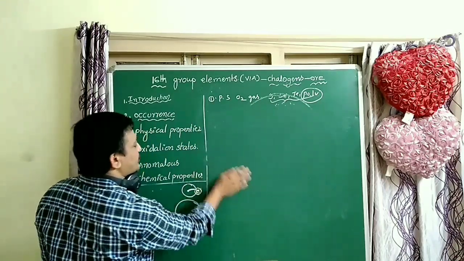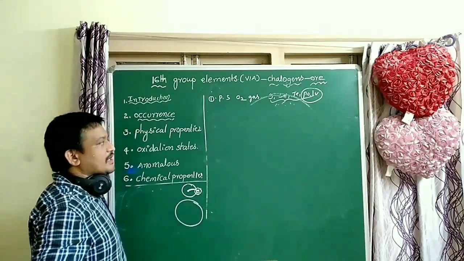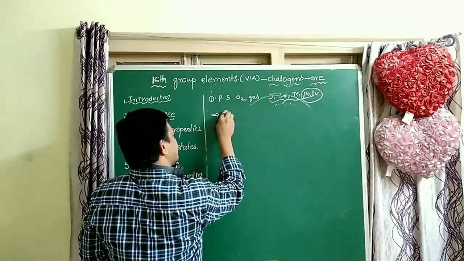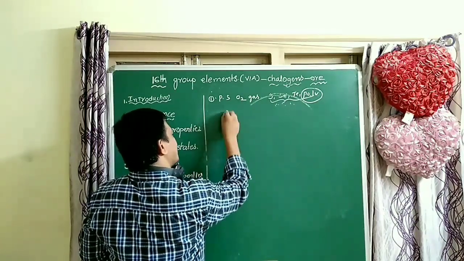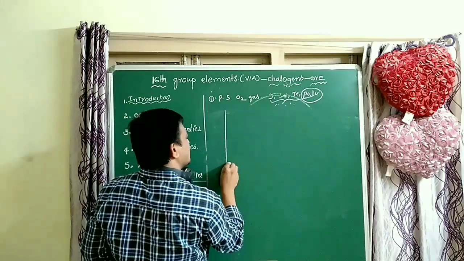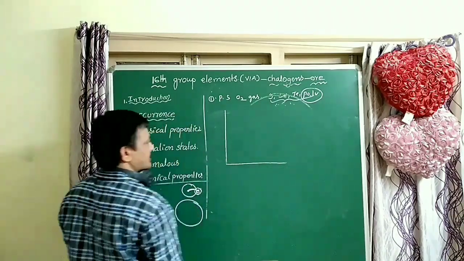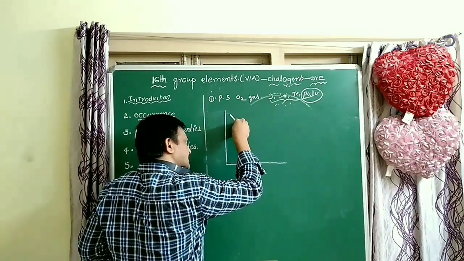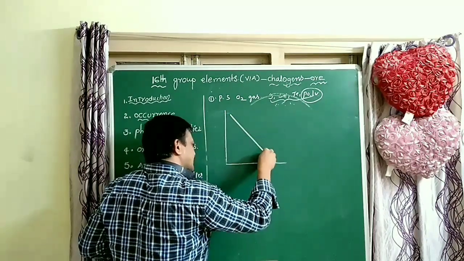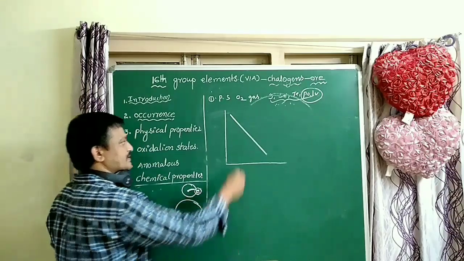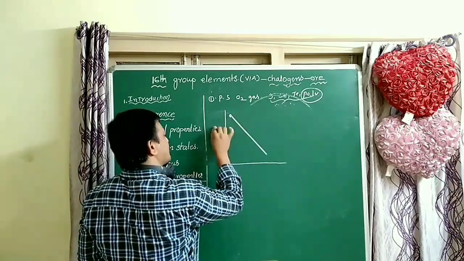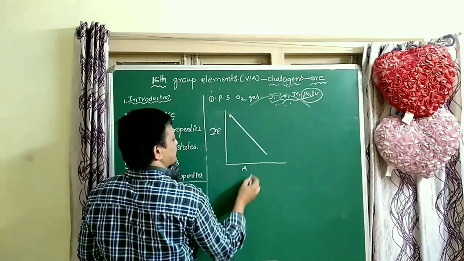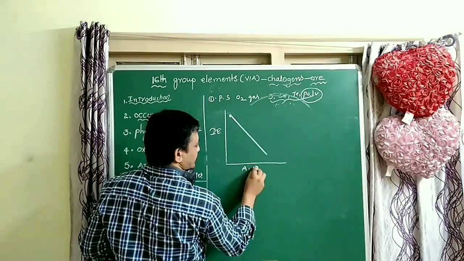When compared to the remaining elements, the first element, oxygen, has more ionization energy. From top to bottom, as atomic number increases, ionization energies decrease.